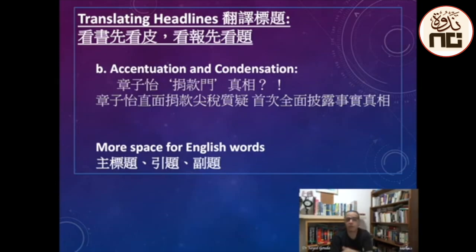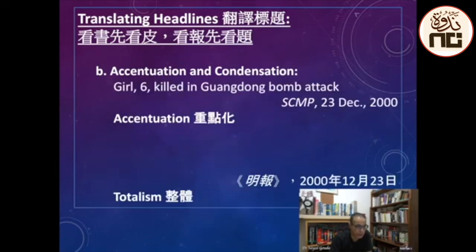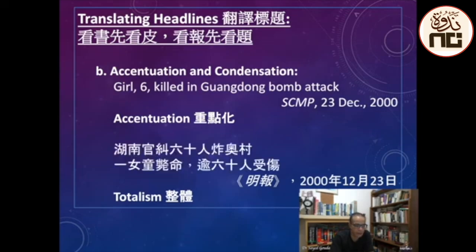You just can translate the content and the meaning in as few English words as possible. So you can say actors denies charity fraud. This, of course, after you get the picture and you understand the meaning of the whole sentence, you just put it in as few words as possible. This will save more space on the page. So always try to use as few words as possible in the English headlines.